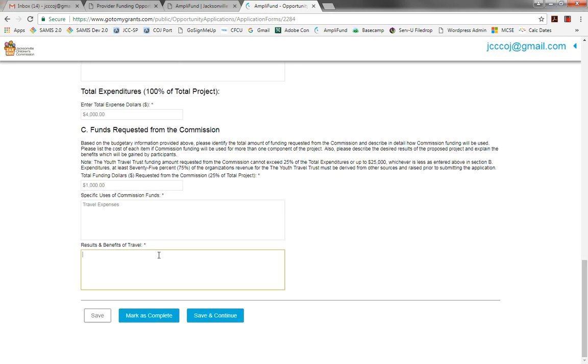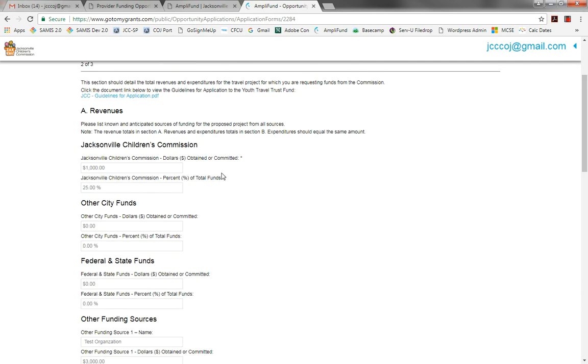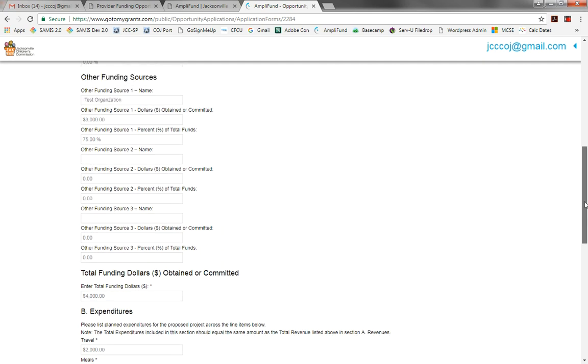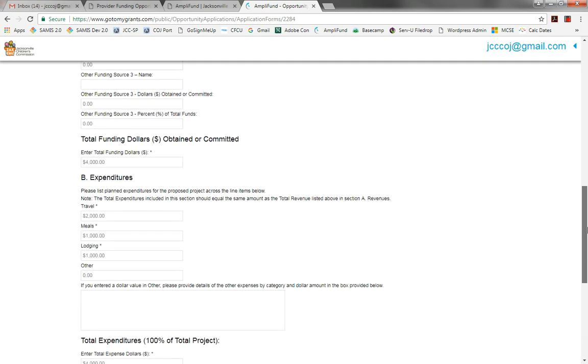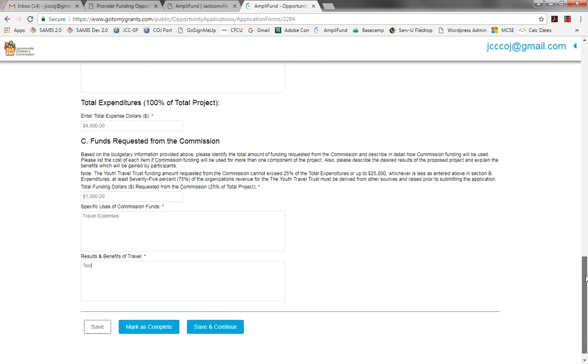Results and benefits of travel, and you can put in the description of what the benefits are for your youth that are involved in this event. Okay, so we've completed the form. Again, we're breaking that down. $1,000 being requested from JCC. We're showing $3,000 from another funder, and for a total of $4,000. We show what the expenditures are for travel, meals, lodging. If there's other, you have a place to put that. And I think we've got everything completed here.